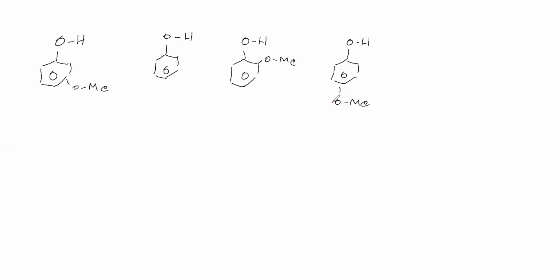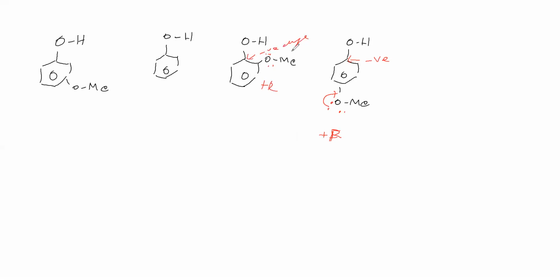This shows plus R effect. Here two lone pairs are there, therefore it shows plus R effect. Due to plus R effect, this carbon gets a negative charge. Here also it shows plus R effect, therefore this carbon gets negative charge.